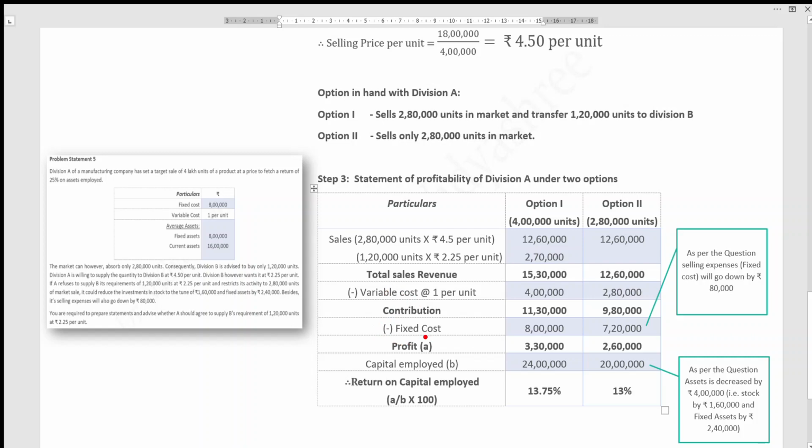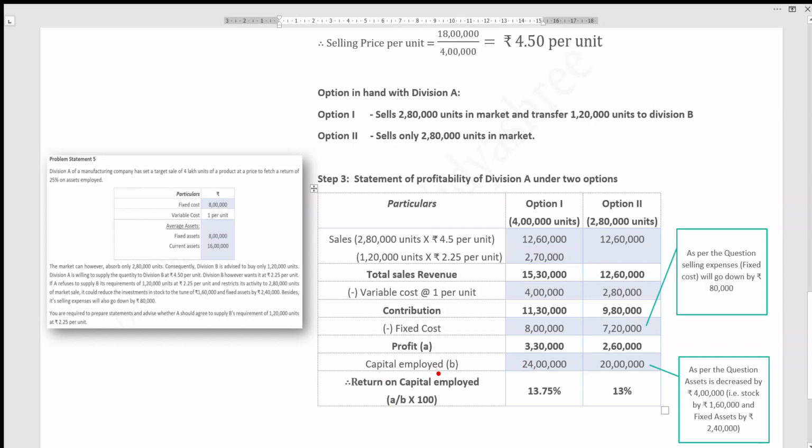So we got the contribution after deducting variable cost from sales. Then deduct the fixed cost. Fixed cost is given in the question, you can observe on the left hand side. For the second option, it is said in the question again, see the last lines. The fixed assets are reduced by 2,40,000 and the selling expenses will also go down by 80,000. Your selling expenses is nothing but the fixed cost. Fixed cost of 80,000 has to be reduced, that is 8 lakh minus 80,000, we get 7 lakh 20,000. The same is given as a note here. So after deducting the fixed cost, you got a profit of this much.